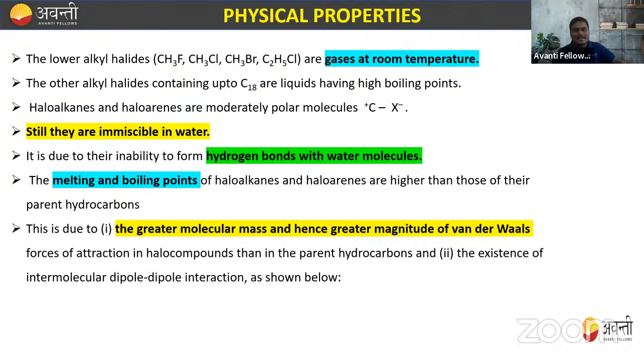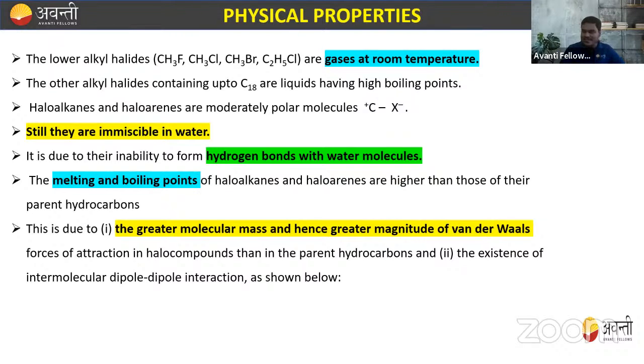The other alkyl halides, containing up to C18, are liquids having high boiling points, and haloalkanes and haloarenes are moderately polar molecules, right? Moderately polar means they have both positive and negative ends. Still, they are immiscible in water. Being polar, because we know that like dissolves like, the alkyl halide has polar C-X charge due to the positive and negative charge. But even after being polar in nature, the alkyl halides are not soluble in water.